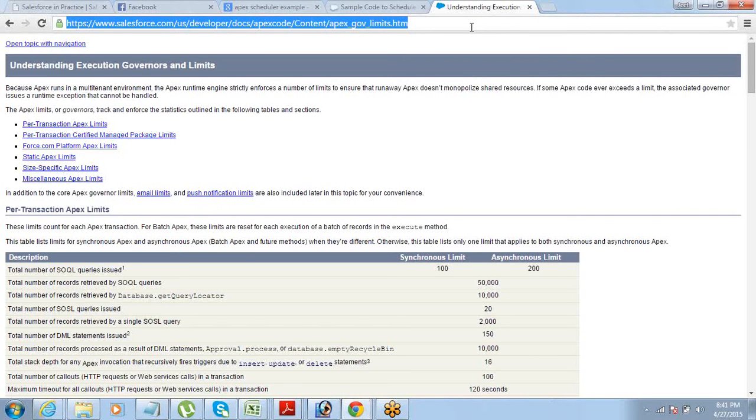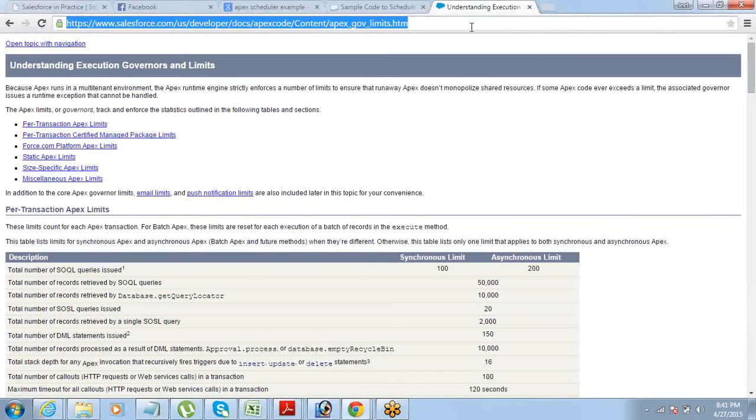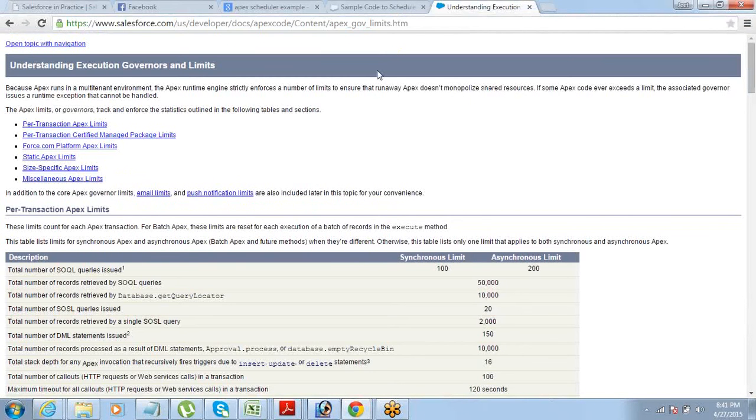You don't need to mug up all the limits and stuff like that. You just need to understand what is governor limit and keep this link for reference, right? Whenever you want to use some of the governor limits in the code, you can actually refer back to it and stuff like this. All right. So this is a link on the governor limit. Now, what is a governor limit?